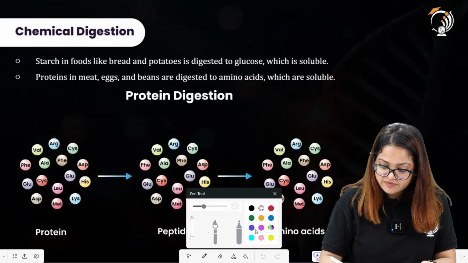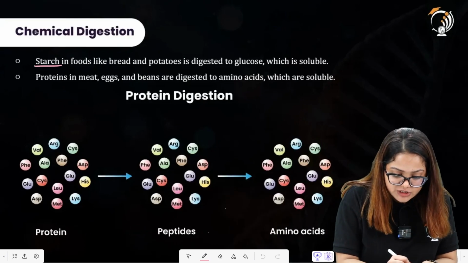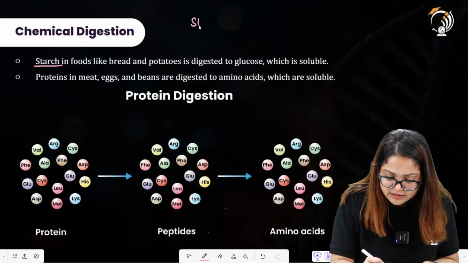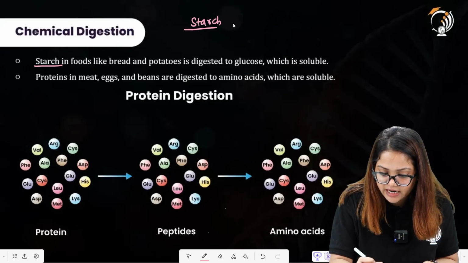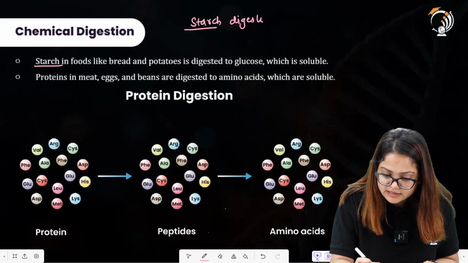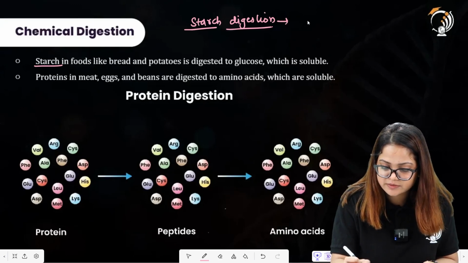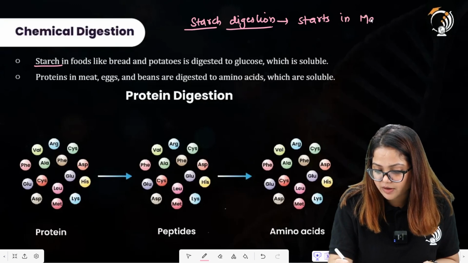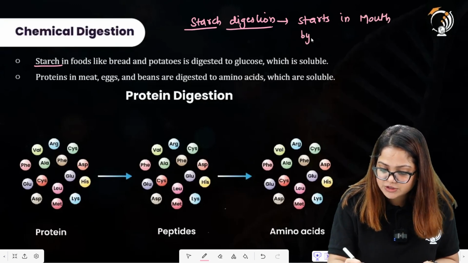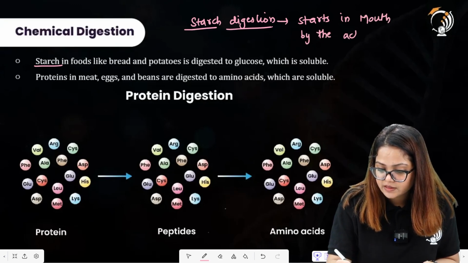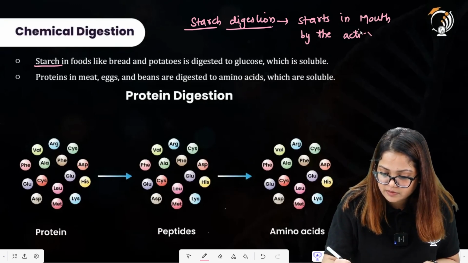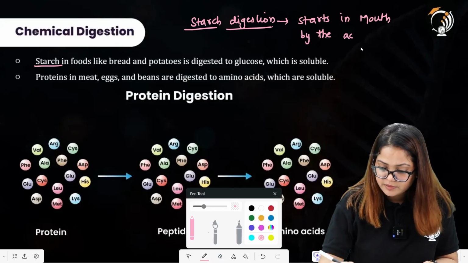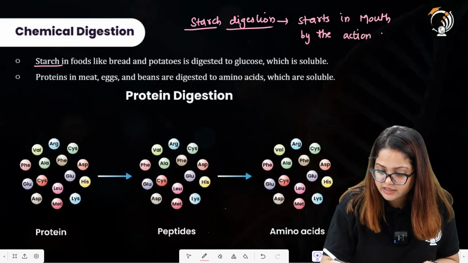Talking specifically about starch digestion, it starts in the mouth. Let us write it over here, that starch digestion starts in the mouth by the action of salivary amylase.